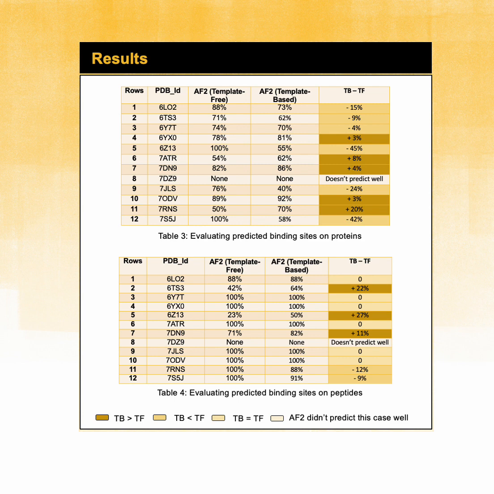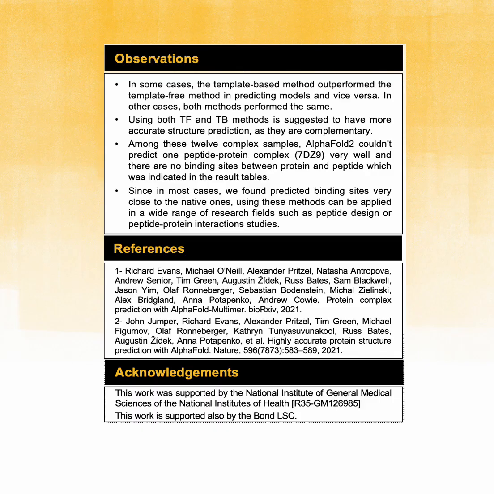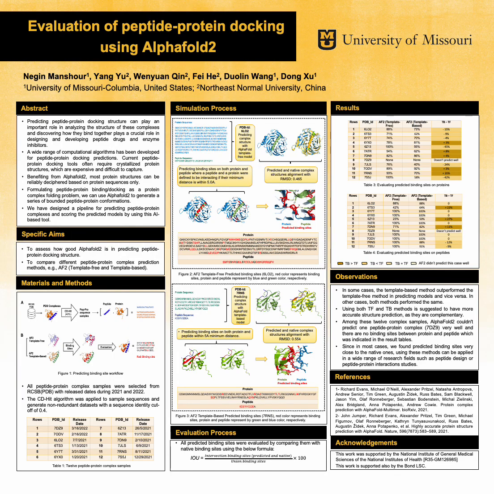Overall, we think it could be a good idea to use both template-free and template-based methods together to have a more accurate prediction process, as they are complementary methods. Also, since AlphaFold can predict a complex structure very close to the native one, we can use this tool for a wide range of research fields such as designing peptides or peptide-protein interaction studies and analysis.